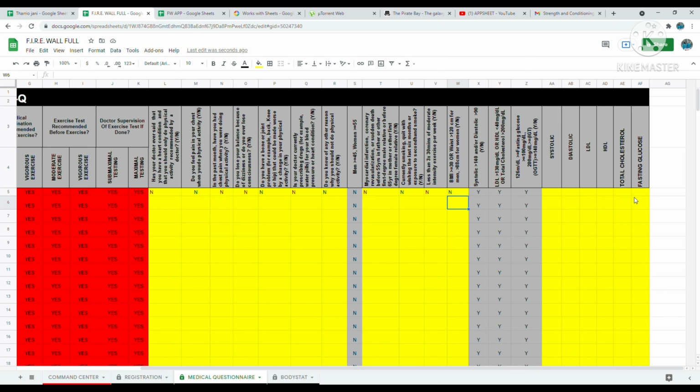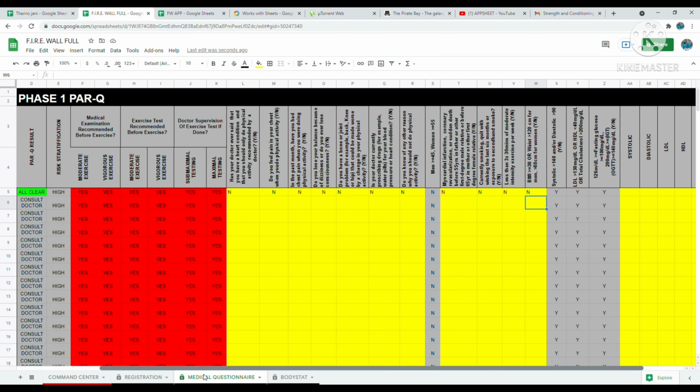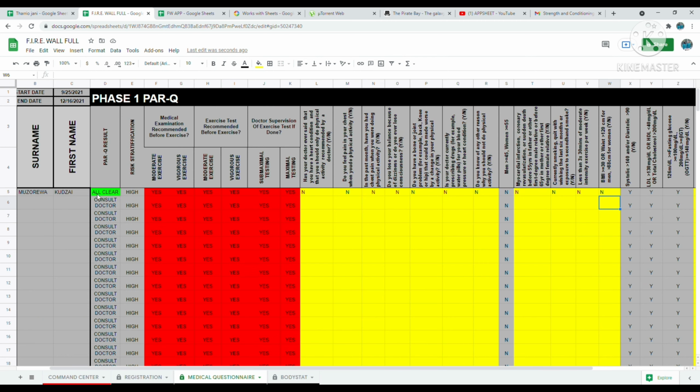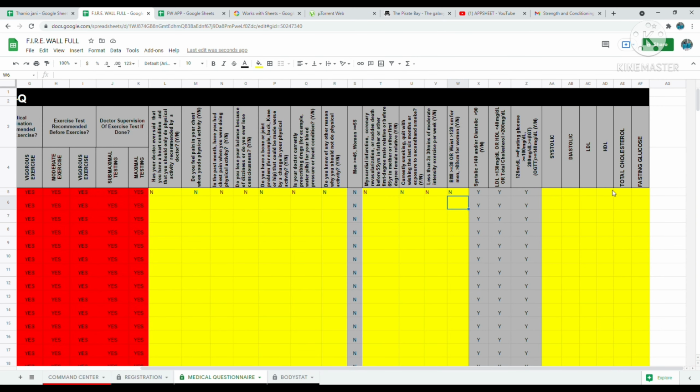So as you can see, we entered in our information for this stuff. Because I entered in my age, it asks for our men over 45. Again, that can change, but it's an automatic no. You just enter in information in the yellow boxes, and as you can see, I've gone to all clear. It still says high here because I have not entered in this information here. So again,